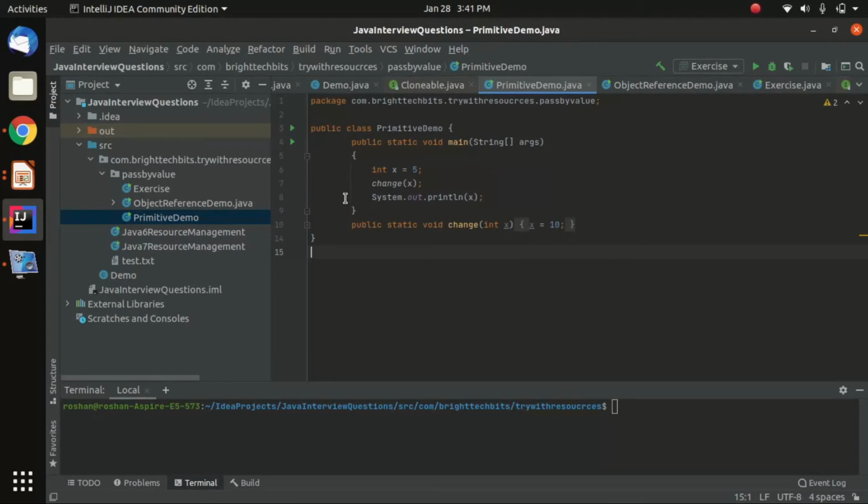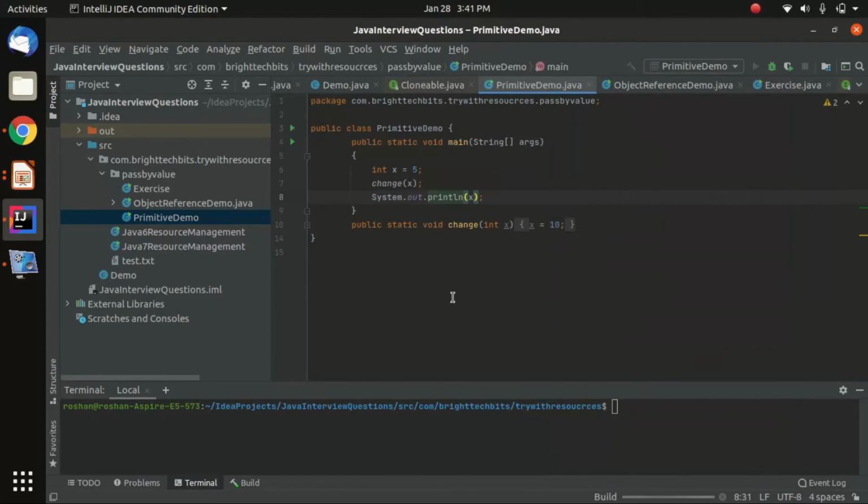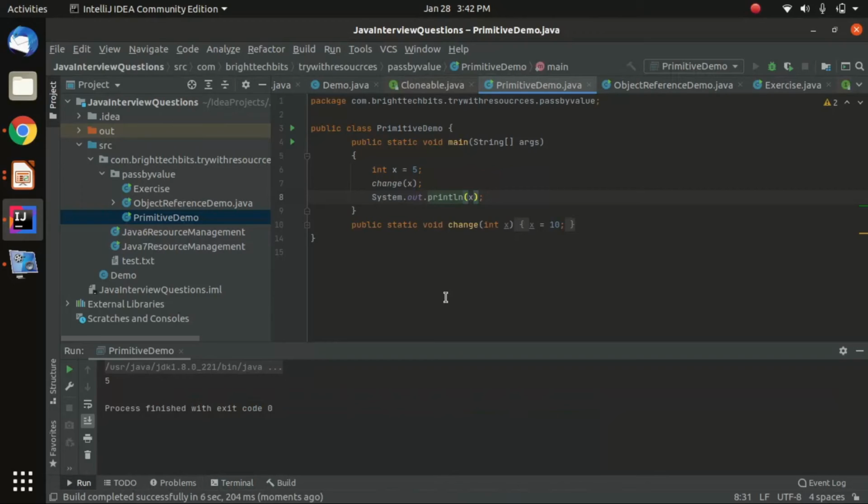If it was pass by reference, then x might be reflected here at line 8. So let's see the output of this program. It is 5, guys, not 10, and we can say that it is passed by value. So this is in the case of primitive types.